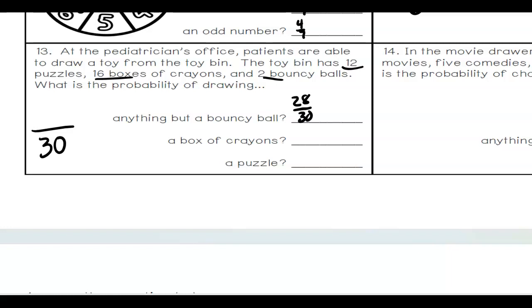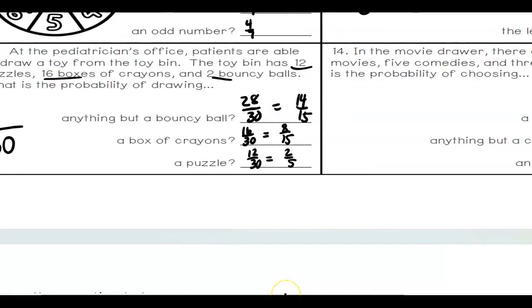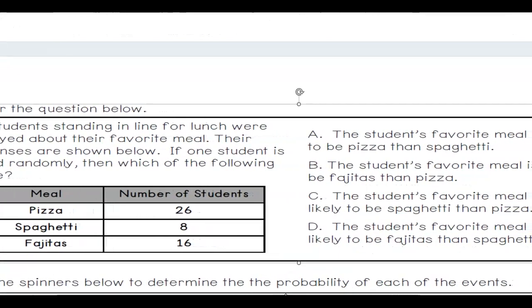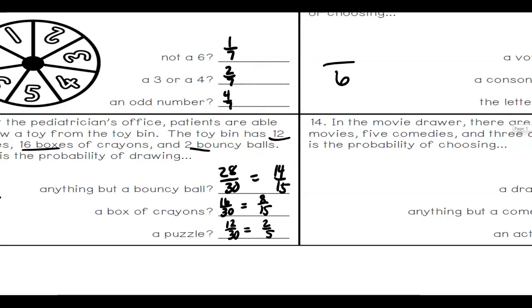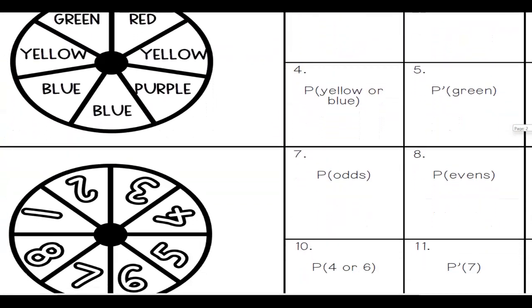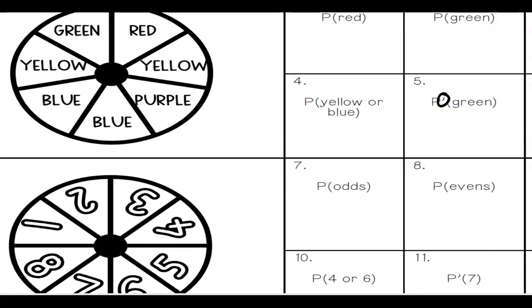Simplify that by dividing everything by 2, and you get 14 out of 15. The box of crayons is 16 out of 30, which again, you can divide everything by 2, 8 out of 15. And then a puzzle, which is 12 out of 30. You can divide everything by 6 there. Divide by 6, you get 2/5. All right, and the last one you'll do in Edpuzzle. Again, make sure you find your total first. And then when you get to the back side, go ahead and do those as well. Remember, P of not with that apostrophe means not.